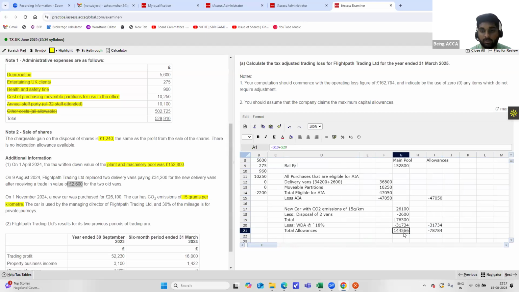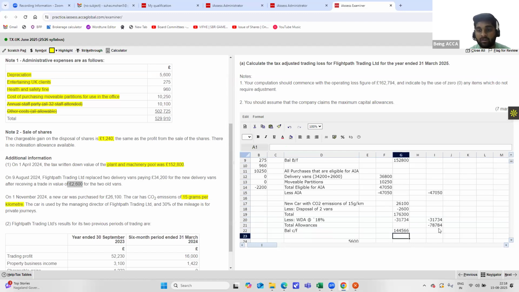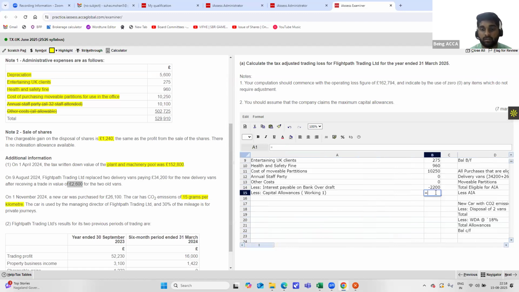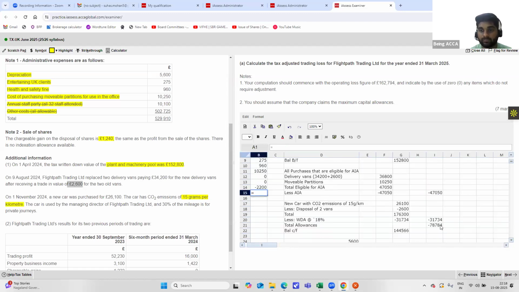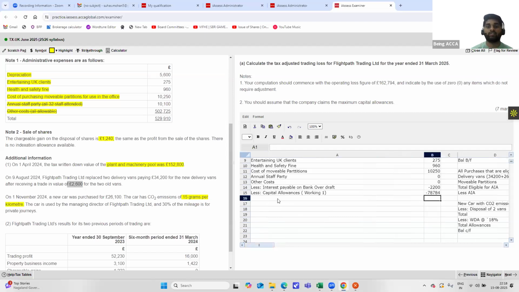And this amount, I'll paste it here. Balance carried forward would be this plus this. And with this, you get your capital allowances of 78,784. So that is something that you should show here, equal to 78,784. Always do it this way, so that by referencing, your answers will be right for the most part.